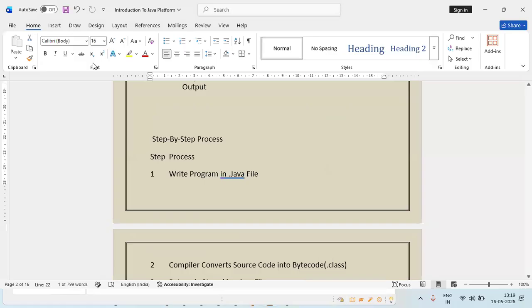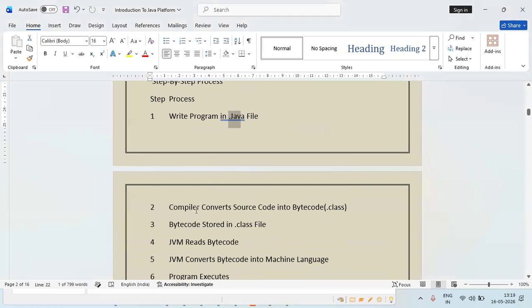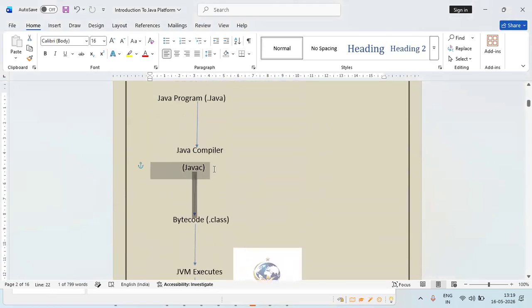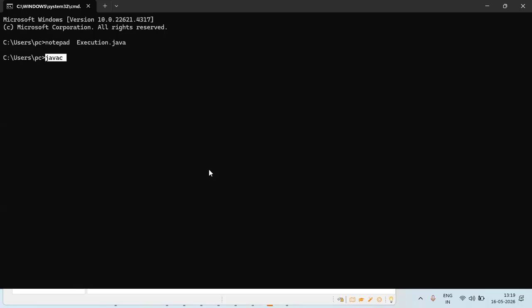Okay. I need to compile. In the second step, the compiler will convert it. How to compile? Using the javac command. Which command should I use? The javac command. This is the syntax we need to follow. What is the file name? Execution.java. This is my file name.